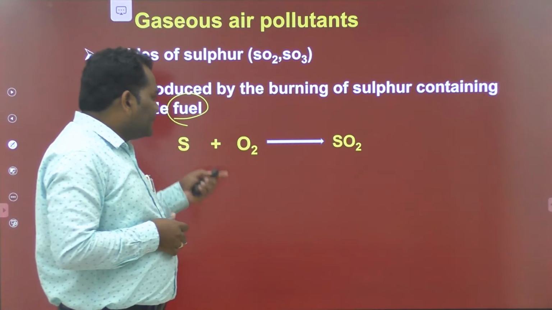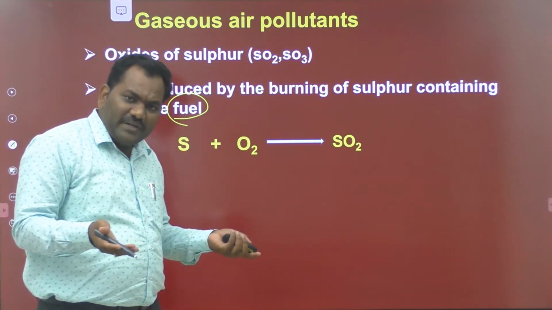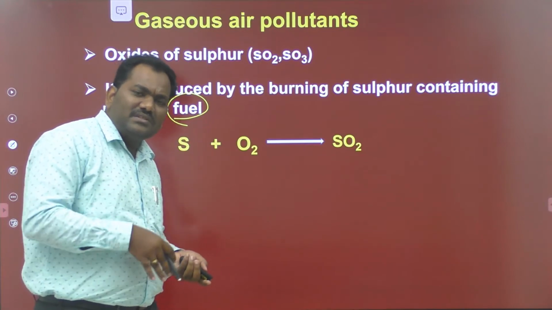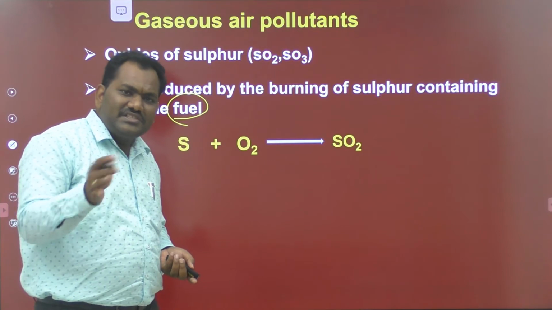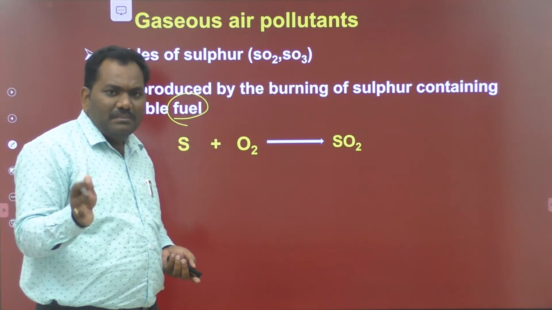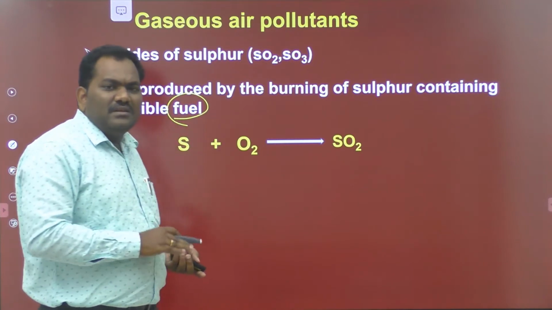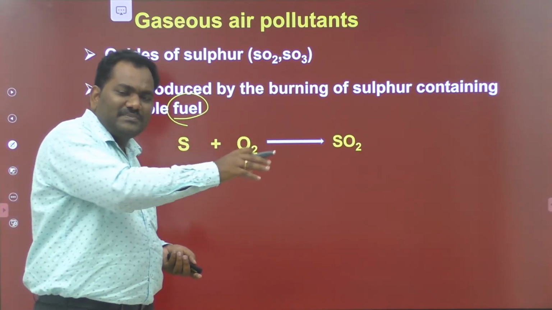When burning these fuels, in the case of petrol and diesel also, those compounds contain some amount of sulfur and nitrogen. Actually, in the distillation and purification of petrol, the sulfur compounds are removed. But in some companies, that requires an expensive process.